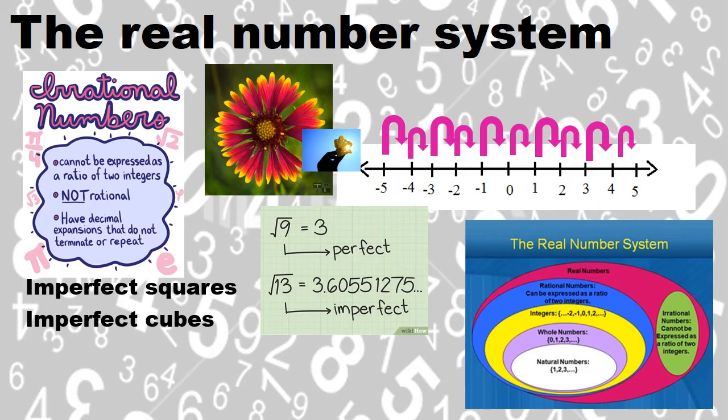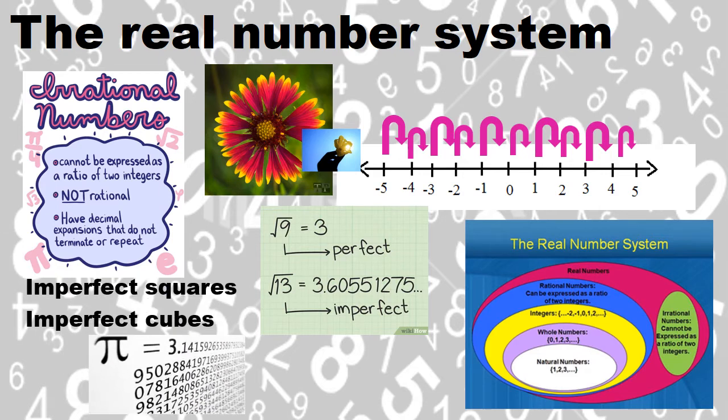So if you think of the cube root of 8, that's 2, but the cube root of 6, if you punch it into your calculator, it's going to give you a big decimal number which doesn't stop, it doesn't terminate, and it doesn't have any pattern to it. And then the last one would be pi. So just think, rational is all those other little numbers in between that can be written as a fraction. The irrational number is either an imperfect square, an imperfect cube, or pi.